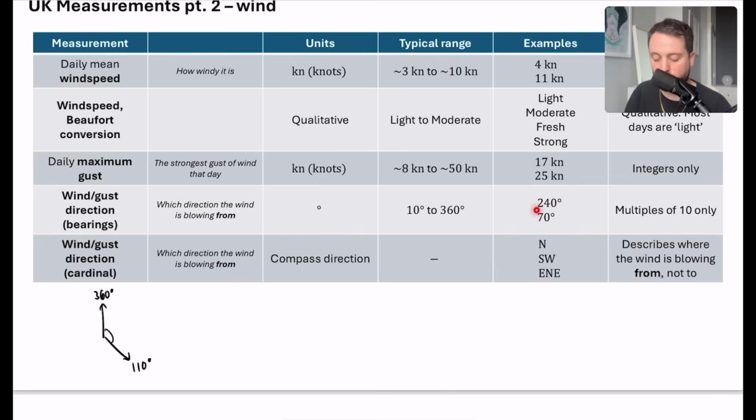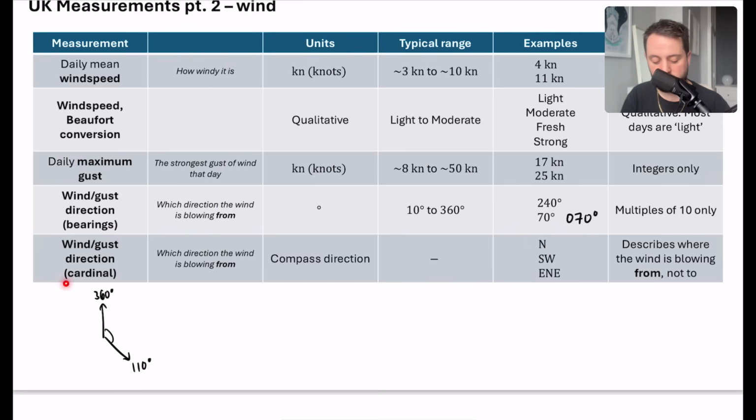And I've got a couple of examples. We could have 240 or 70 degrees here. As a bearing, it should technically be 070, but I think in the table they actually just do it as 70 degrees. I wonder if I can have a look at that right now. I'll have a look at that in a bit and see if I need to change it in the PDF. Notice they only come up in multiples of 10, so they're not that detailed about where they're coming from. And I'm going to talk about this bit in just a second.